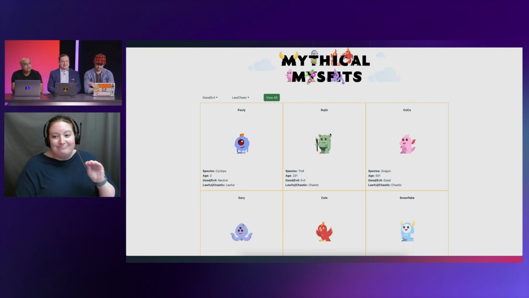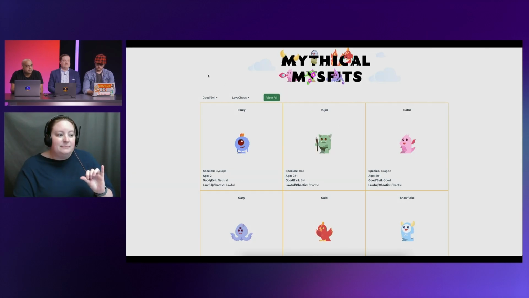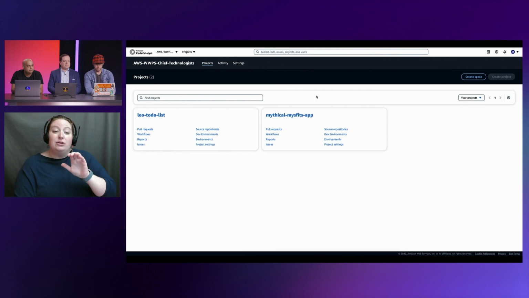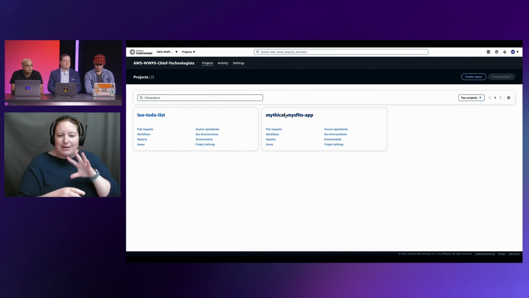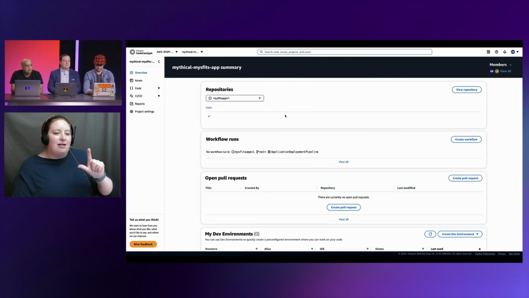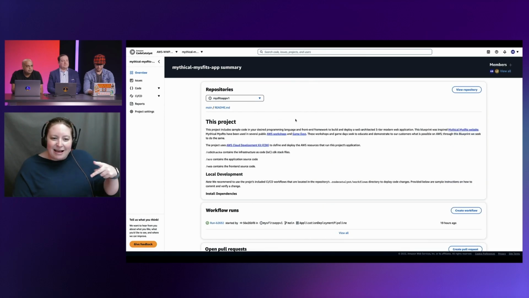Cool. So Leo's showed me the website. We gotta go ahead and add our neutral filters in here and update this website as well. So I'm gonna go ahead towards CodeCatalyst now. Just move over to the new tab. I'm already part of the Mythical Misfits app now, so I'm just gonna go into it, click it. See my overview page, the readme's right there. I'm going to browse around, take a look around quickly.